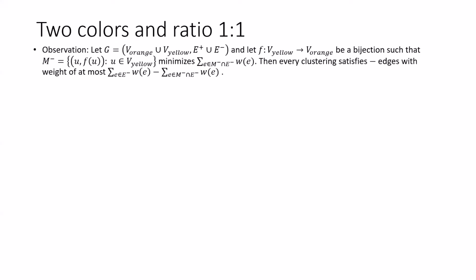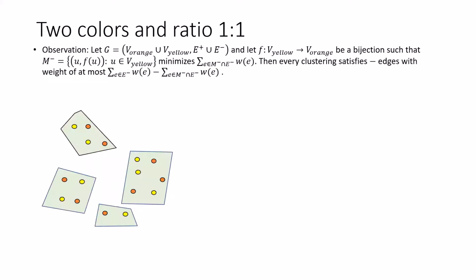Given the hardness results for frame disagreement, it is reasonable to move on to fair max agreement and try to approximate this objective. Let's start with an observation. This observation tries to upper bound the weight of minus edges which can be satisfied in an optimal solution to fair max agreement. To understand this observation, let's look at an example.